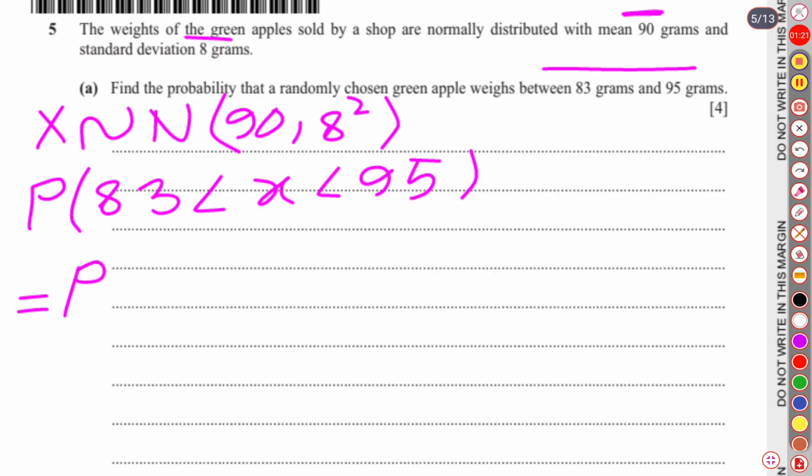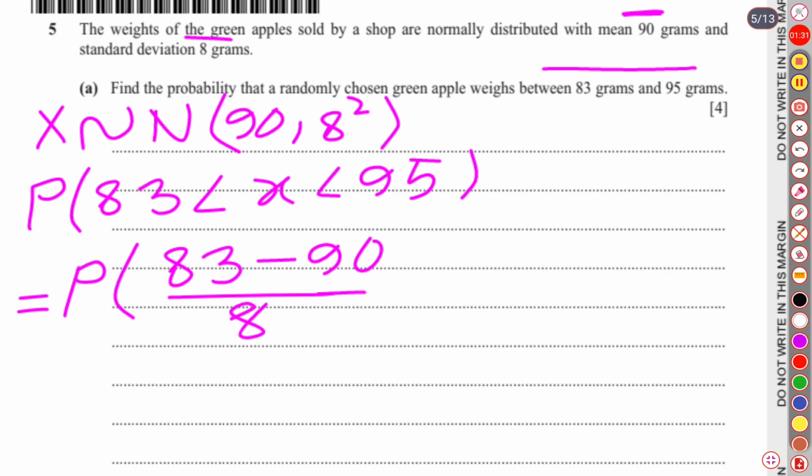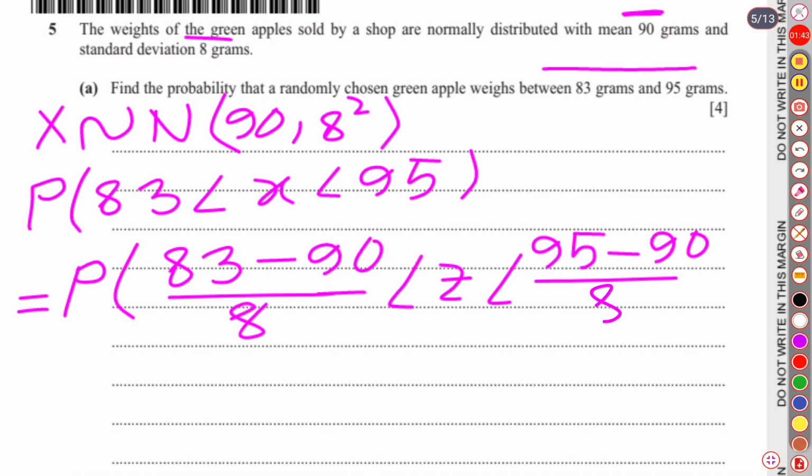So our z score is going to be 83 minus mean, which is 90, over standard deviation, which is 8. Then z less than 95 minus mean, which is 90, over standard deviation, which is 8.